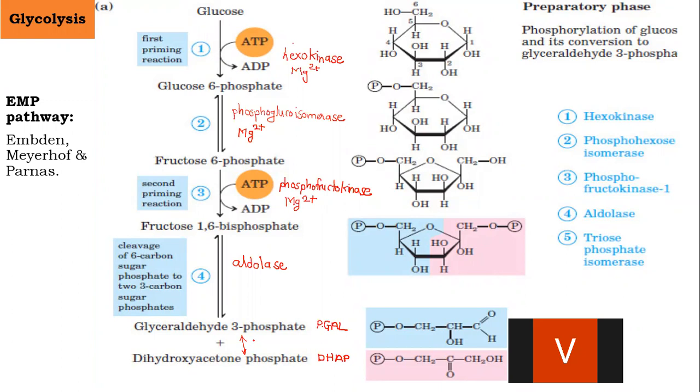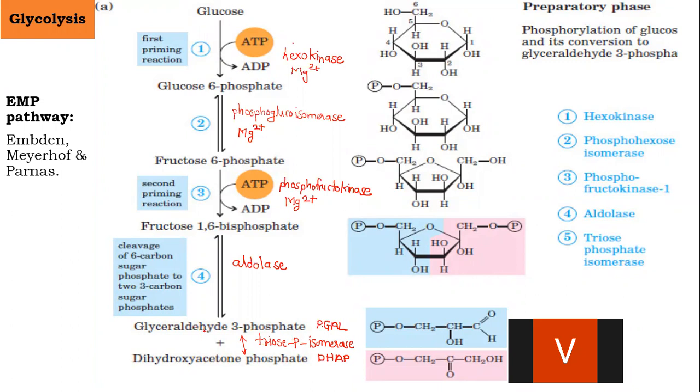This particular reaction is carried out by the enzyme called triose phosphate isomerase.